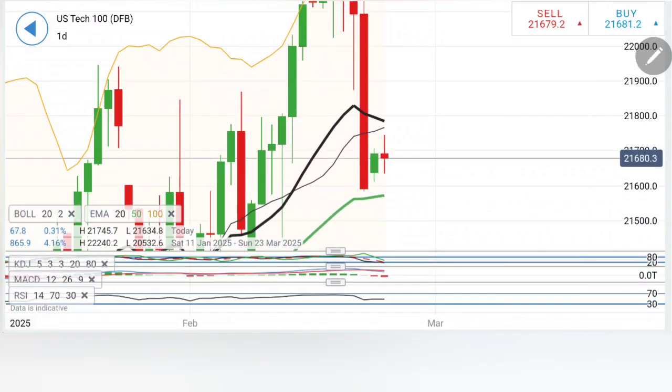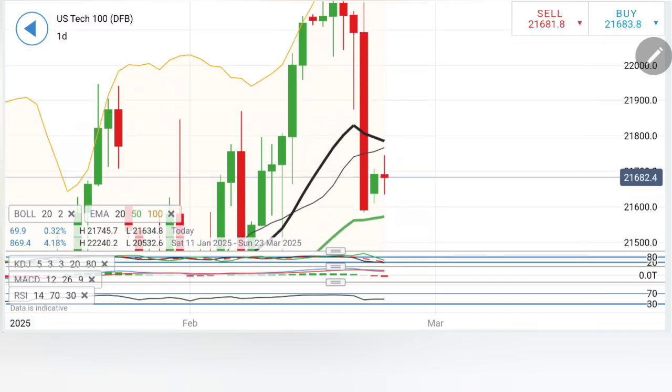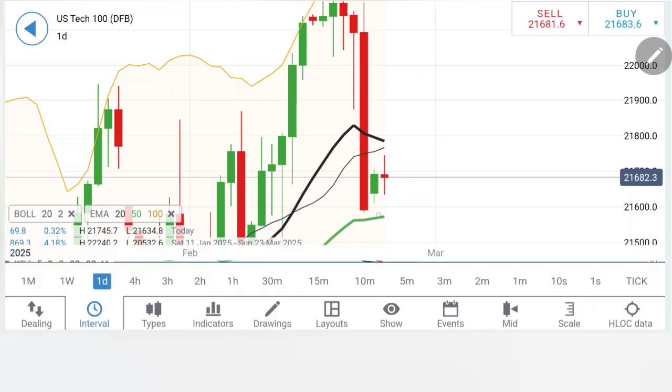Now look at the daily charts. What has happened so far for the day? See, it has started with higher lows and it has delivered higher highs. It is trying to consolidate here, and once it stays beyond 21,730, 760, we'll wait for 21,800, the first prime resistance, and beyond 21,800 is where we can see 21,860 and then 21,920 as the next targets.